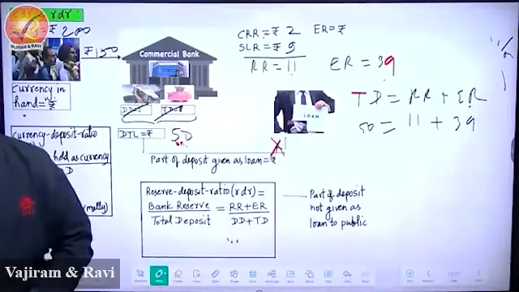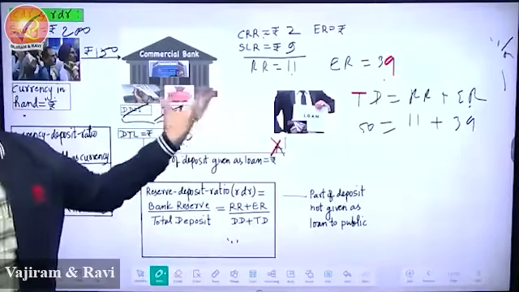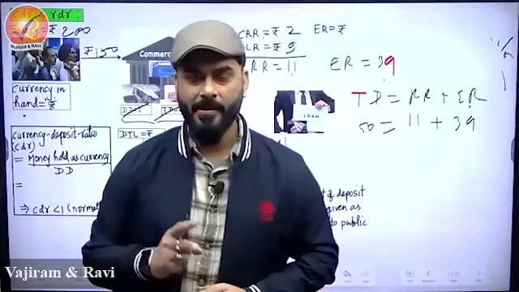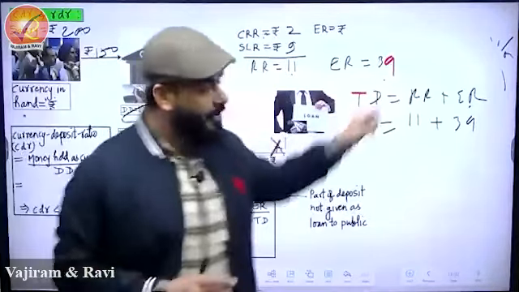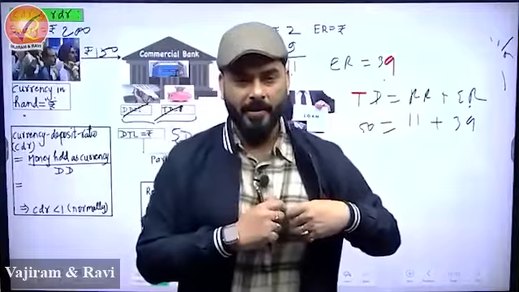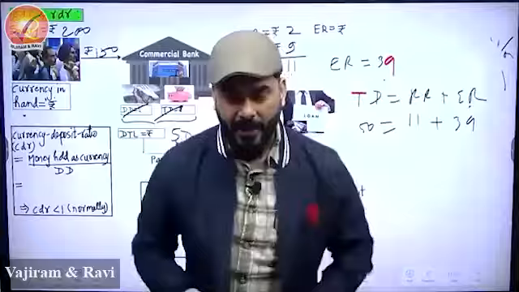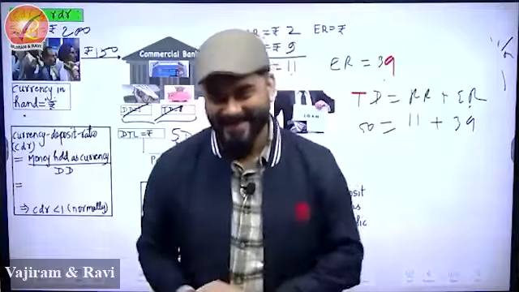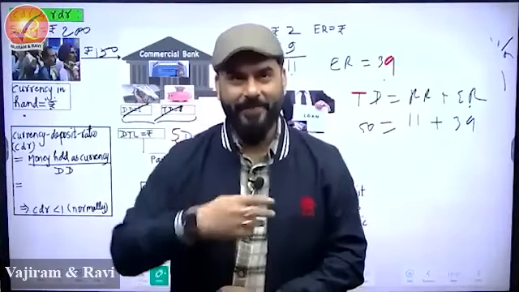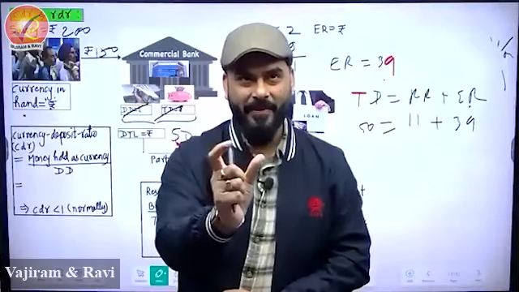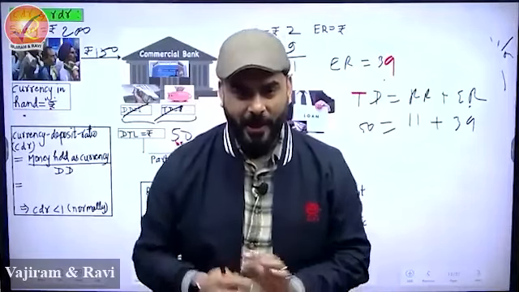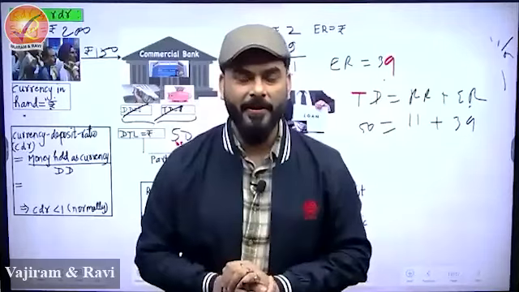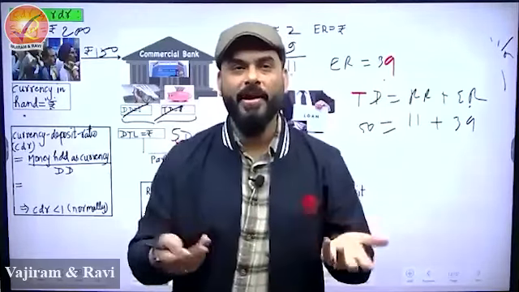Now see what will happen. Now, how much money does this bank have to flash and show to others? 39. Only 39. So, which means that if I want to multiply money, maximum how much loan can I give to the society? 39 only. So, if I give 39 and suppose I am giving at 10% rate of interest, how much money will come back to me? 39 plus 10% of 39, which is 3.9. Right. So 42.9 rupees will come back.